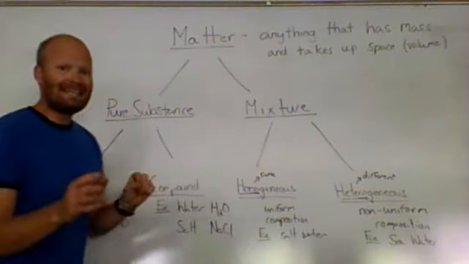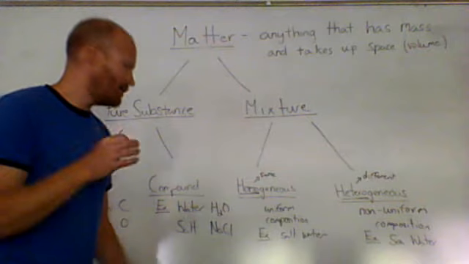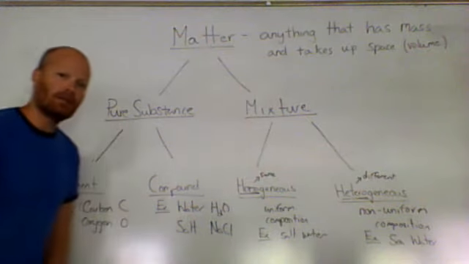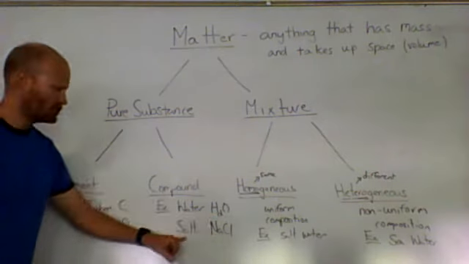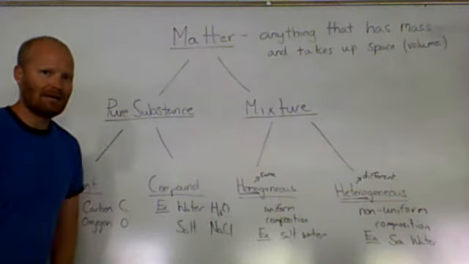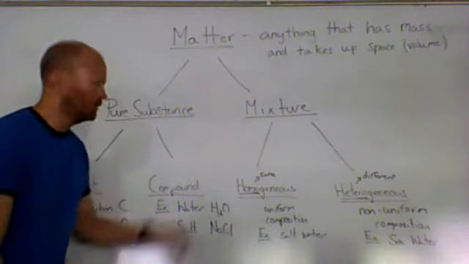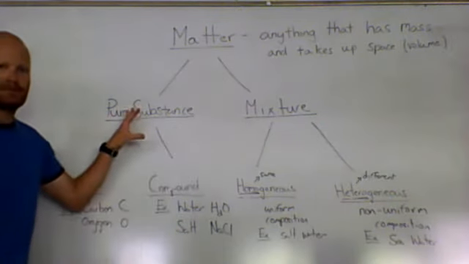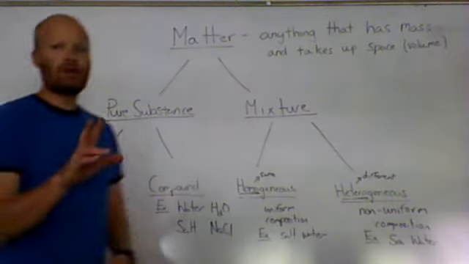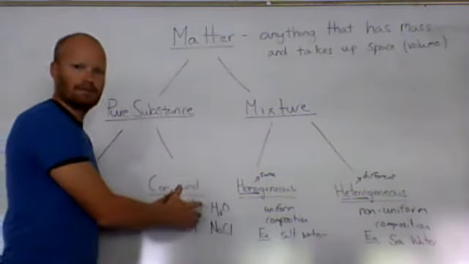The key to recognizing compounds is that there is a single chemical formula that you can write for it. Water, you write H2O. Salt, you write NaCl. So if you can write a single chemical formula for that substance, that means it's a compound, and that makes it a pure substance. So those are our two pure substances, either elements or compounds.